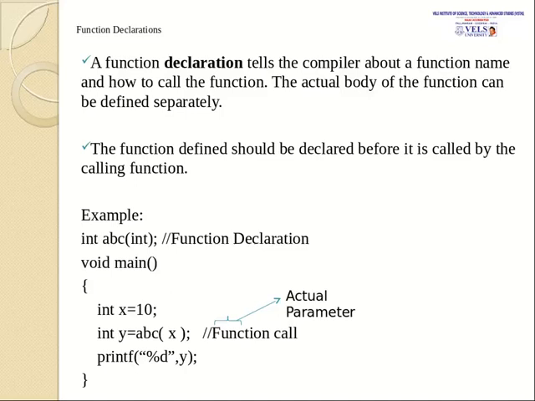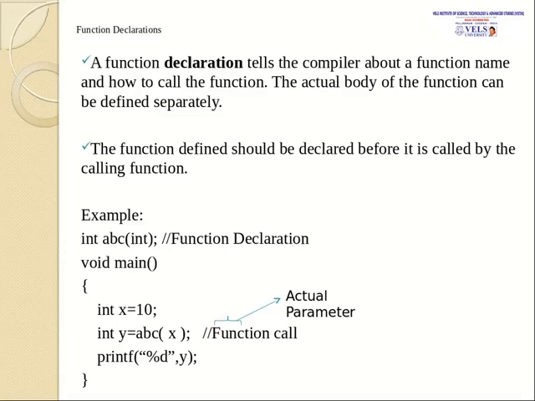Integer is nothing but the data type it is going to return, and ABC is the function name. Integer, within the bracket I have given integer, so it is the function parameter. You are going to pass the parameter integer value with the help of this function. This is called as function declaration. Declaration statement is used to define to the compiler that we are going to use a certain type of function within our program.